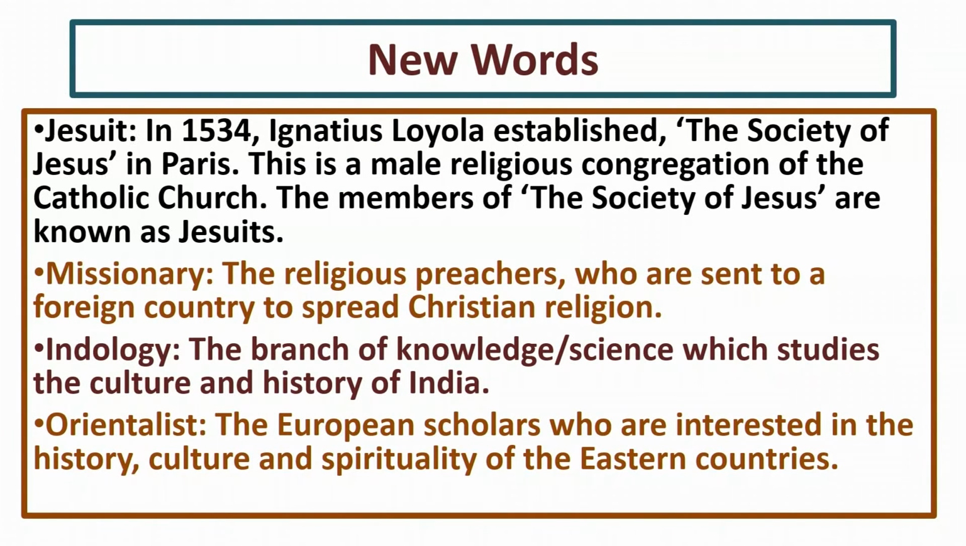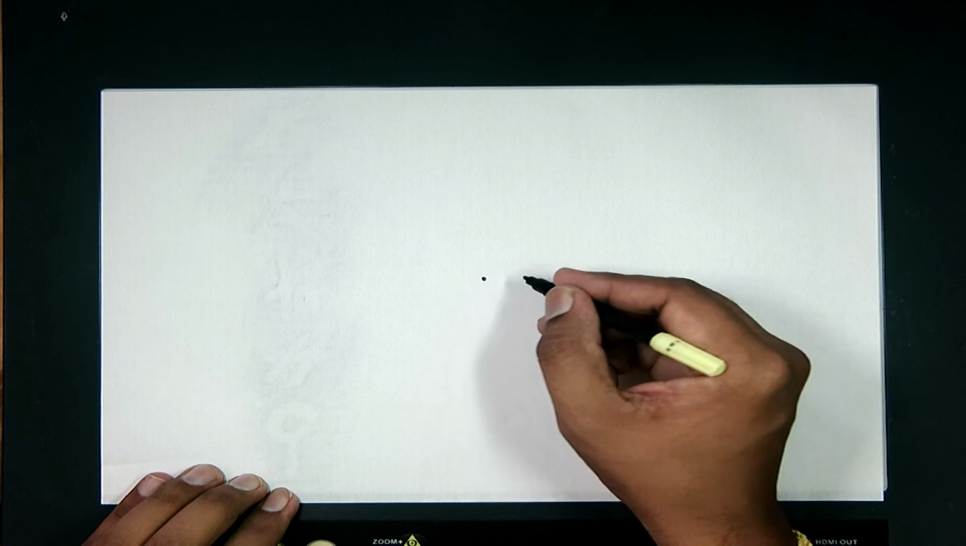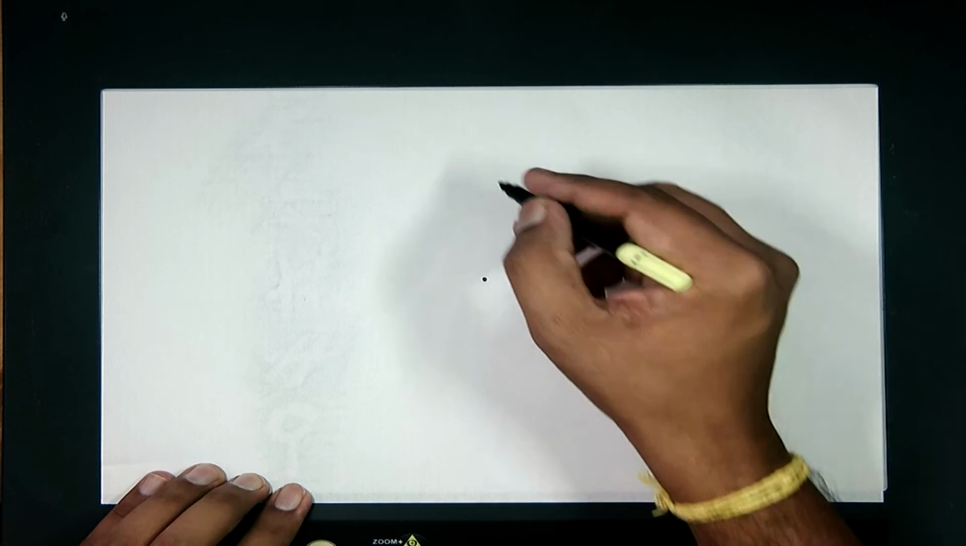New words, we have learnt throughout our chapter, all that I have explained to you. The very important one is, what is CE and what is BCE? Let us see that practically. What is CE? What is BCE? Normally it confuses us. See, here is the simple trick. It is like a point, this is like time. Time is nothing but